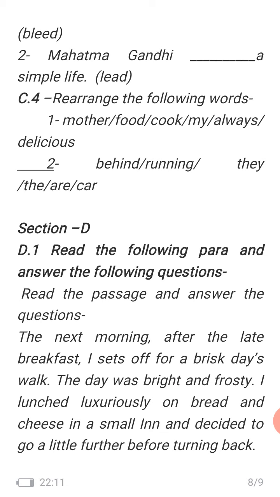Delicious is an adjective, cook is a verb, and food is again an adjective. My mother is the subject. My mother always cooks good food, delicious food. Clear? Cooks will take S, because my mother is a singular noun. So the verb always agrees with the subject.